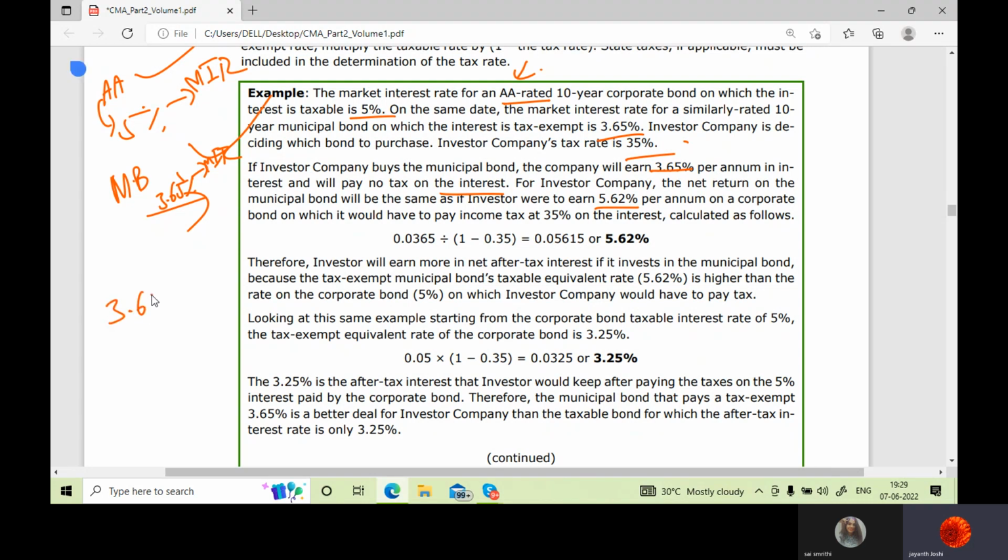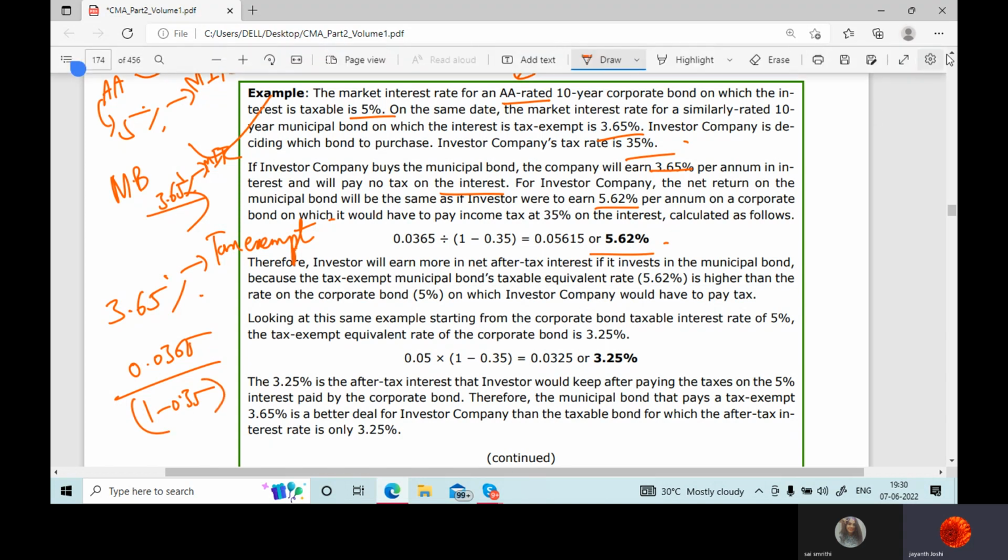See, the investor is getting 3.65%, correct? And this is tax exempt. So suppose the tax exemption would not have been there. Then the actual return the investor would have earned is 5.62%. How? 0.0365 divided by 1 minus 0.35.